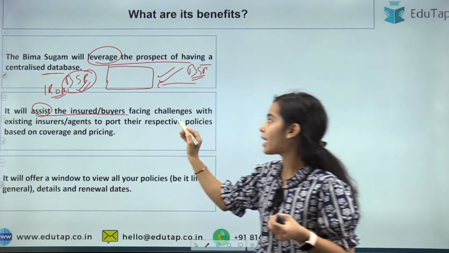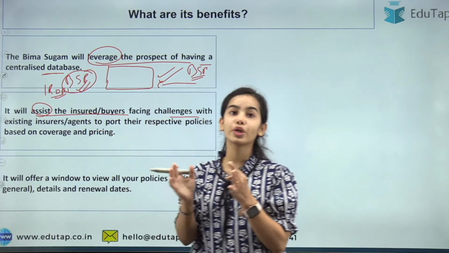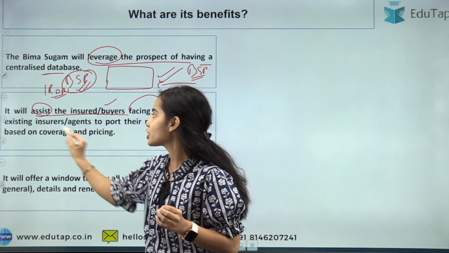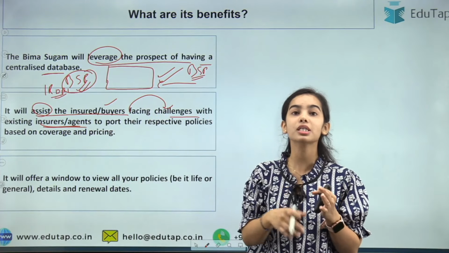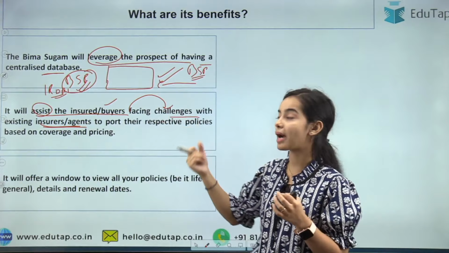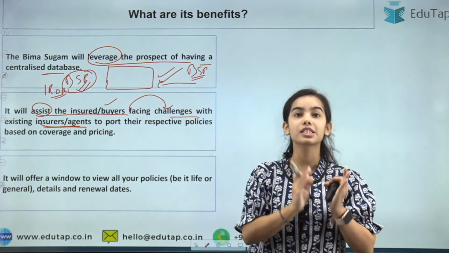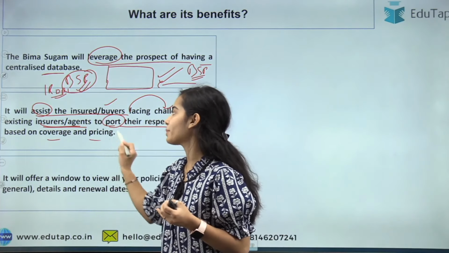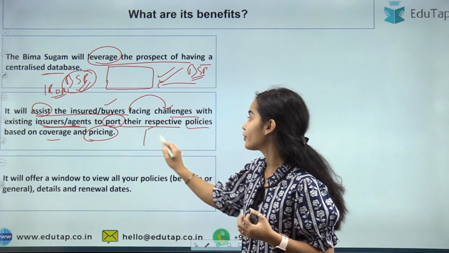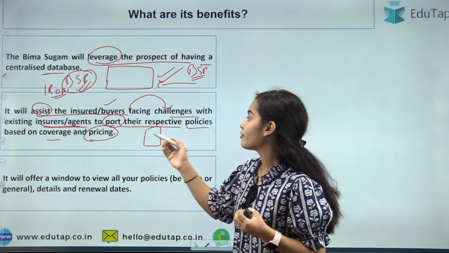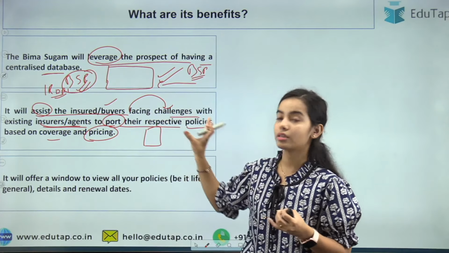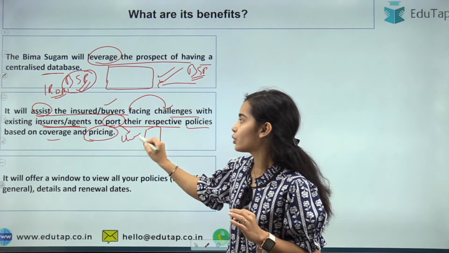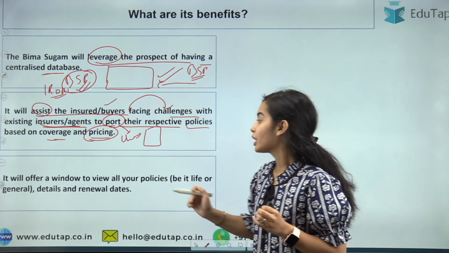It will assist the insured buyers facing challenges. The Bima Sugam portal is going to help buyers facing challenges with existing insurers or agents. If the existing insurers or agents are creating some problem, buyers can directly get assistance from the Bima Sugam portal to port their respective policies based on coverage and pricing. So if the customer thinks, I want a different coverage, different pricing, or a different policy, then what can the customer do? They can port their services and change to a different coverage, to a different pricing.